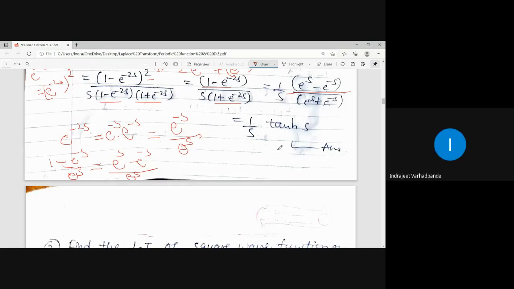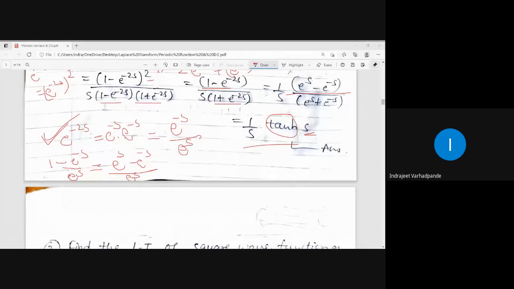Finished up to this? I hope this splitting is clear to everybody. Why every time we are splitting the function so as to bring the answer in hyperbolic tan. Tan h is the trigonometric function and s is the angle. Okay. Completed everybody up to this? Yes, sir. Can we move on to the next example?